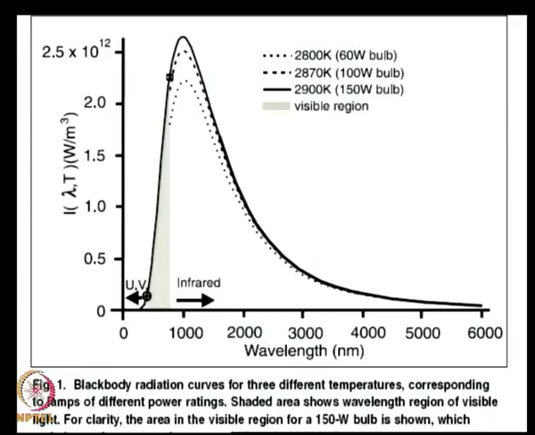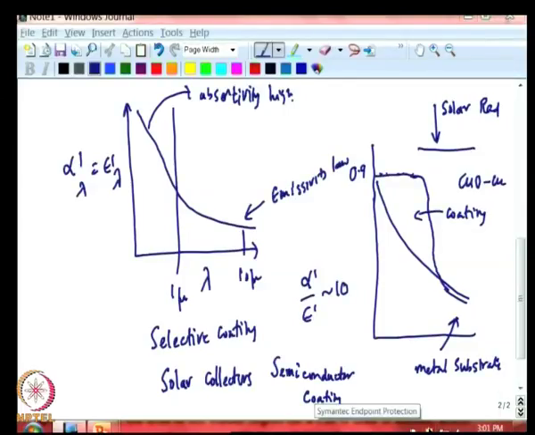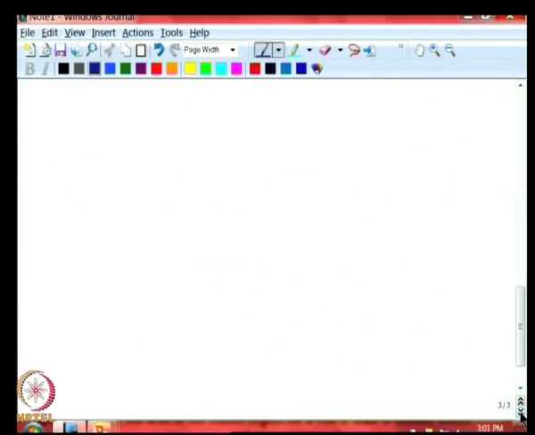So, the tungsten filament lamp is not peaking in the visible. So, tungsten filament lamp has maximum emission at around 1 micron.